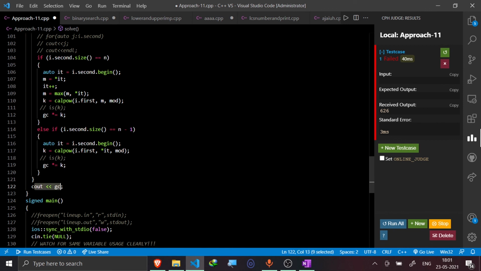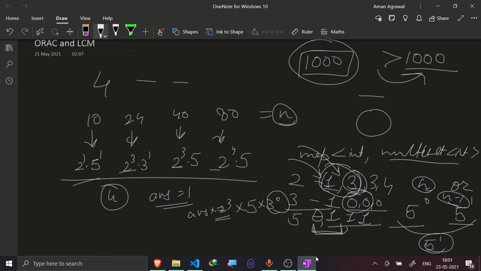Now, why is this working? If I multiply all the pairs, then the minimum power of any prime number which I would get would be by multiplying the minimum of two powers. And for all the other powers, if I multiply, I would get either that power or greater than that power. And GCD is all about the minimum power in all the numbers, and hence I would easily extract the minimum only. So here my question gets completed.